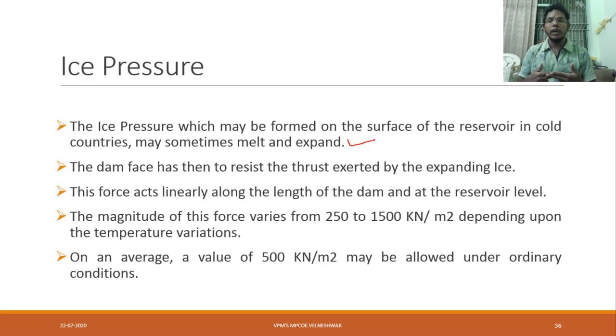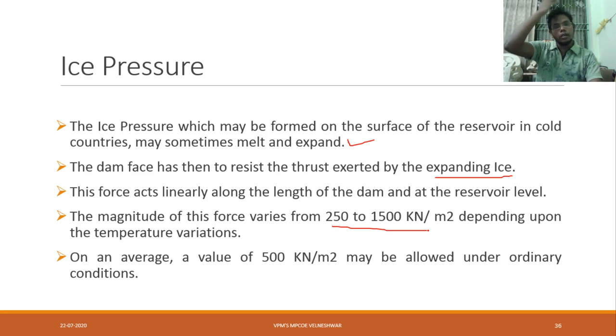So here also we have to consider our ice pressure. The dam face has to resist the thrust exerted by the expanding ice. Due to this expansion, ice pressure is also considered. This force acts linearly along the length of the dam and at reservoir level. The magnitude of force varies from 250 to 1500 kilonewton per meter square, depending on the temperature variations.